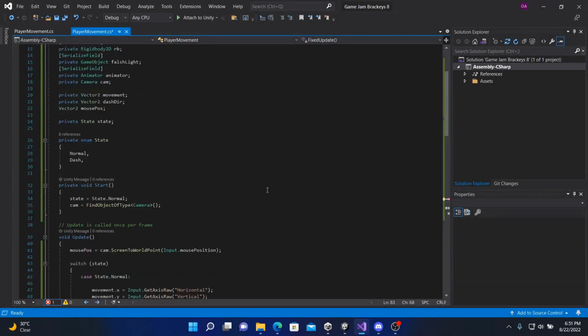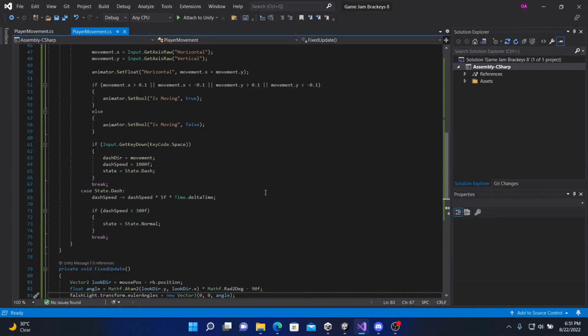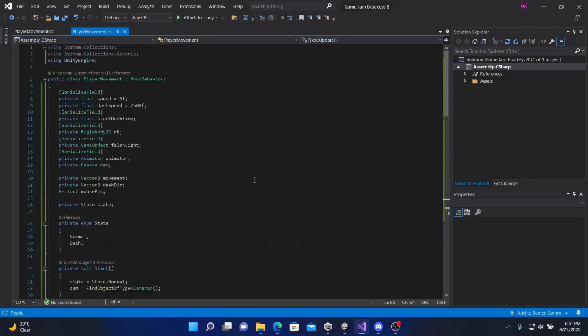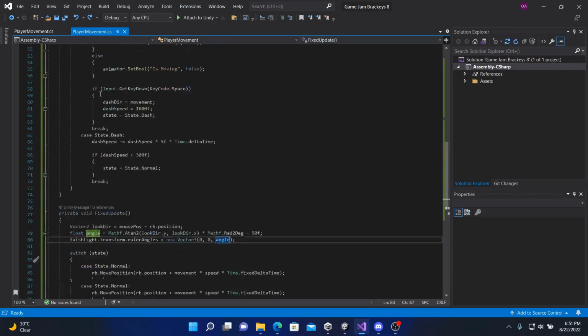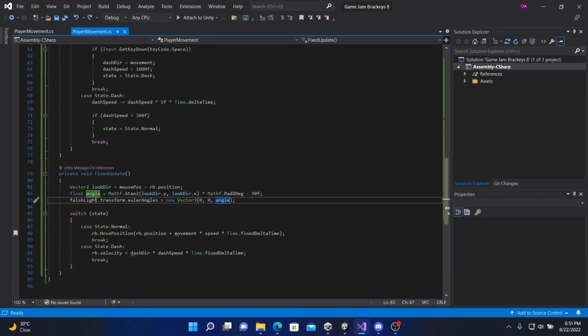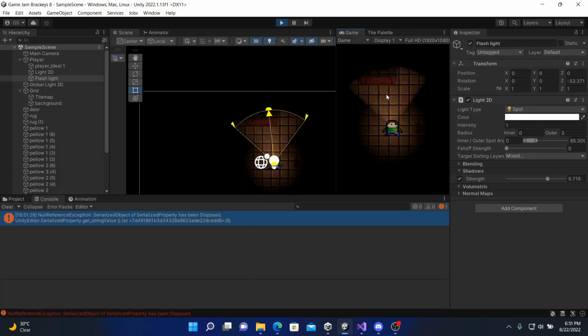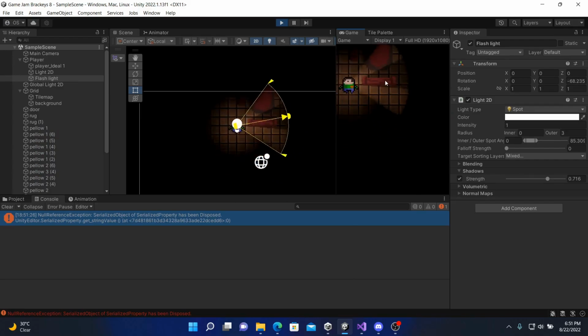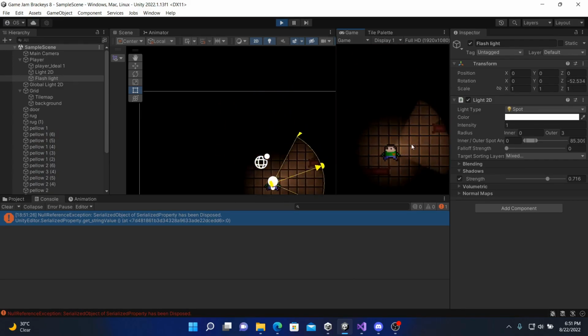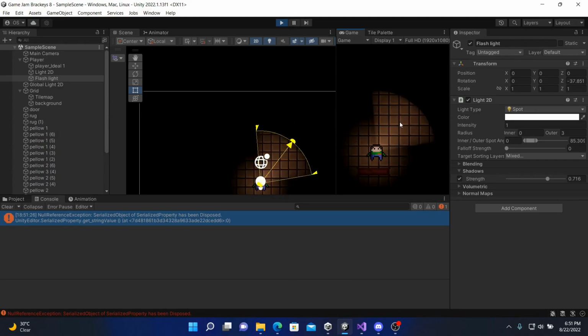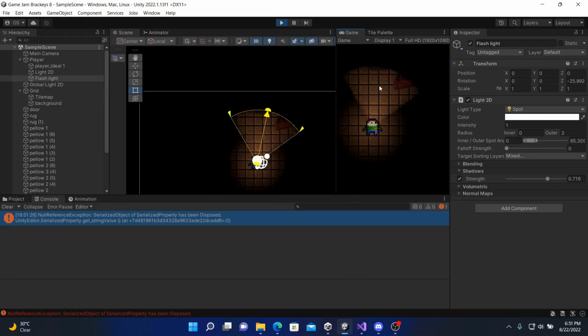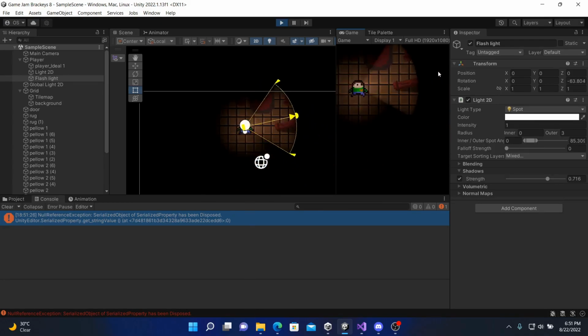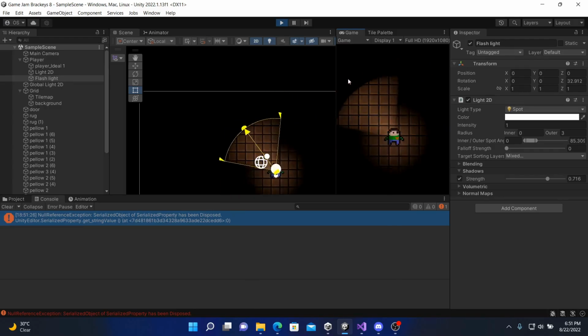Day 2. On this day I worked on the player movement script, and I started working on the bits and bobs in the gameplay scene, like the player movement scripts and the flashlight mechanics. The idea is that this flashlight will be used to hurt the enemies, the ghosts. So it's like a top-down shooter. As you see, the flashlight was working kind of fine with some errors which we'll fix later.